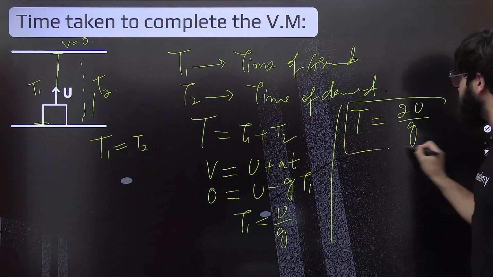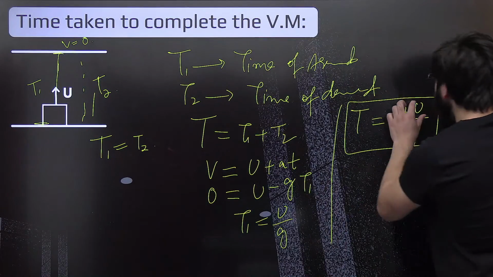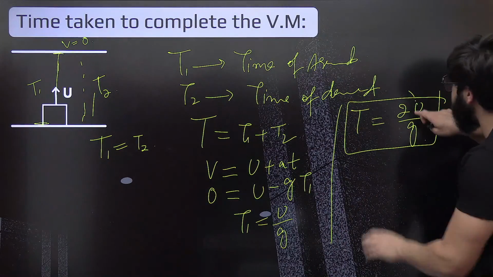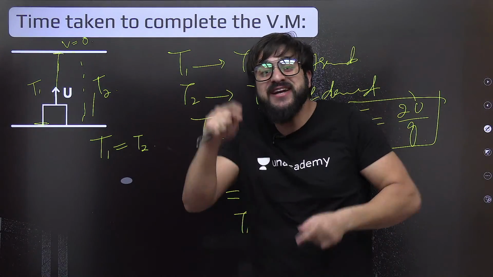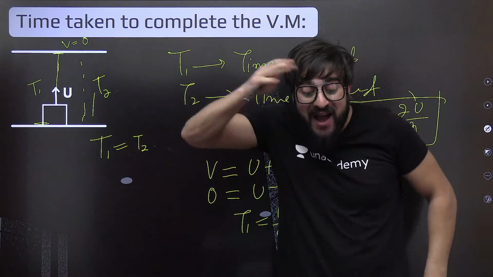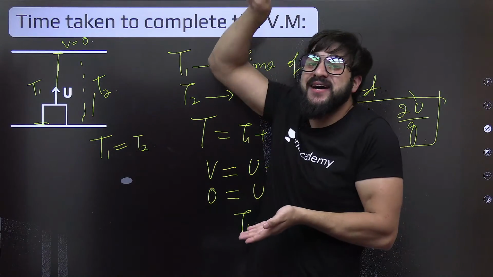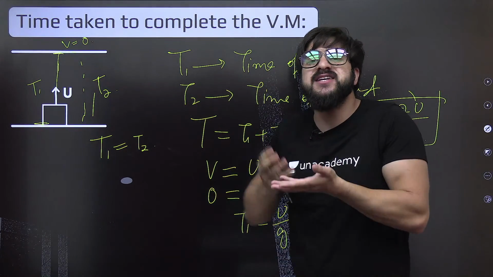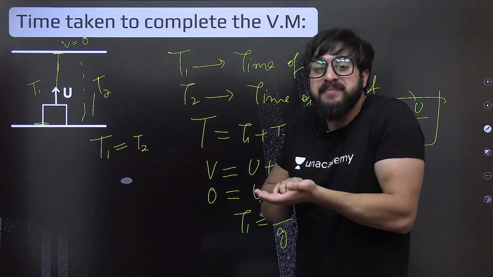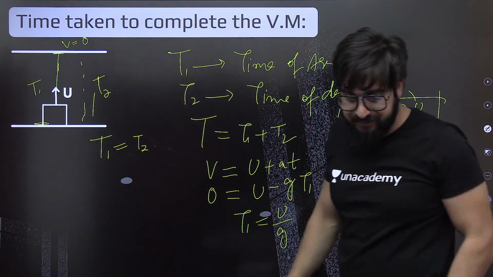So how much time is it going to take throughout this motion? That is 2u by g. So the time depends completely on the velocity. The more velocity you give it, the more time it will take. Why will it take more time? Because if you give it more velocity, it will attain more height. So it will definitely take more time. Now if you give it some less velocity, in that case, it will reach only this height and will fall back. So the time will also be less.